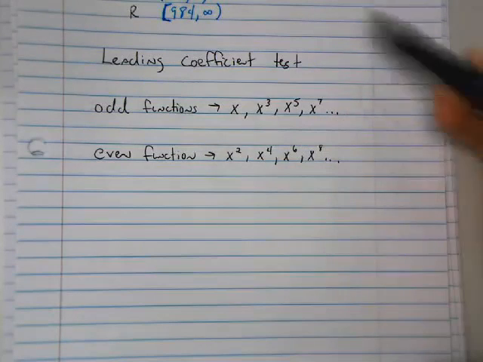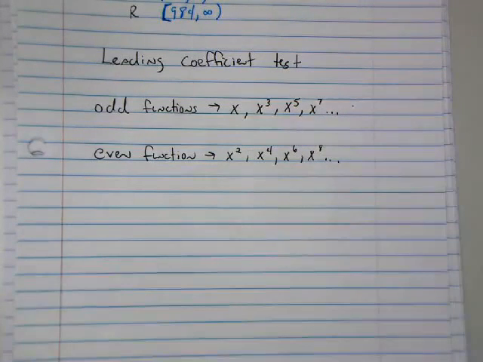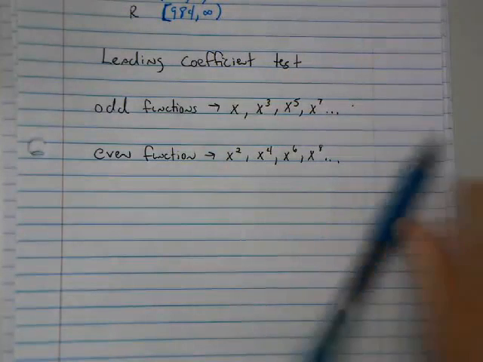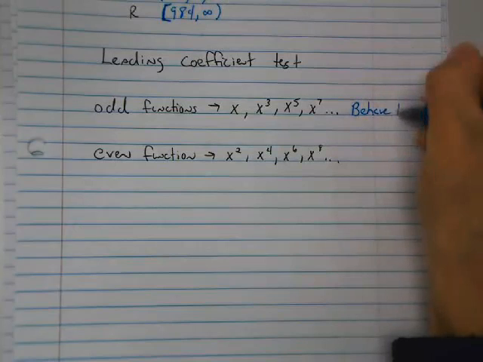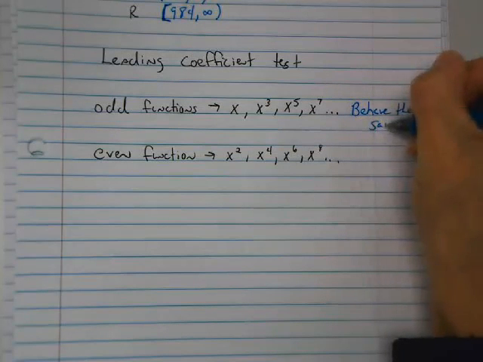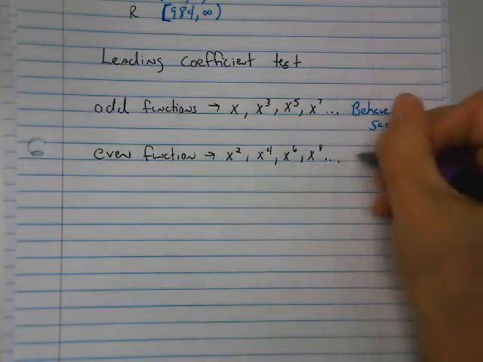What's nice is that all your odd functions behave the same and all your evens behave the same. So these behave the same, and these guys behave the same.